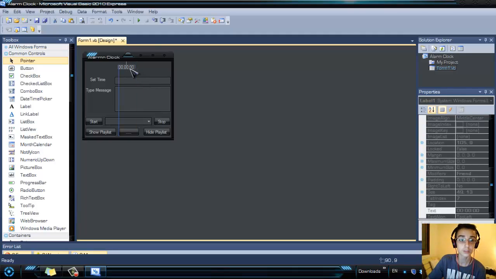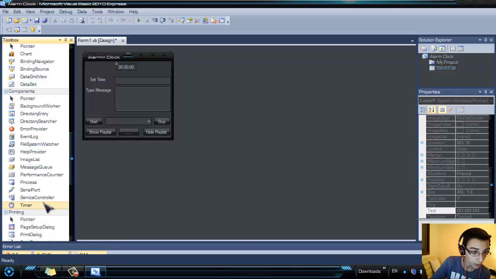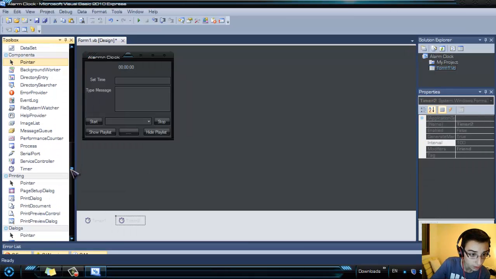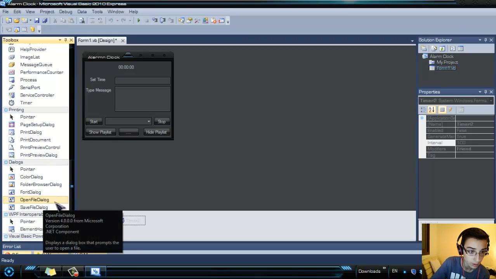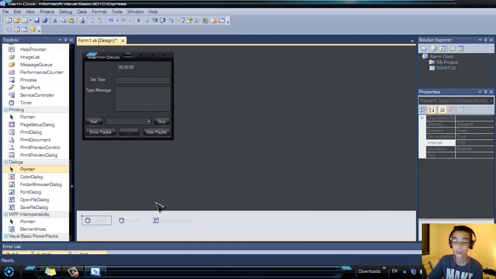Okay, so let's begin coding. First of all, I forgot something quite basic. You have to add two timers and an open file dialog. Let's make the code for timer1.